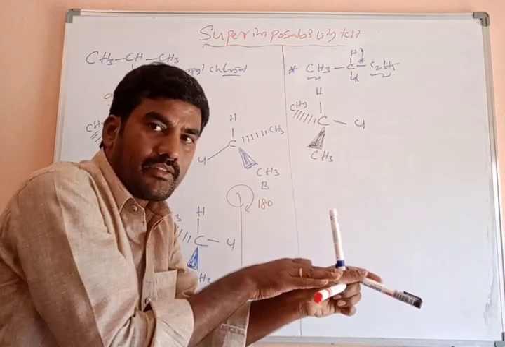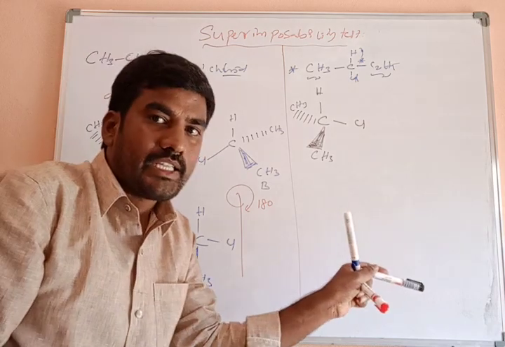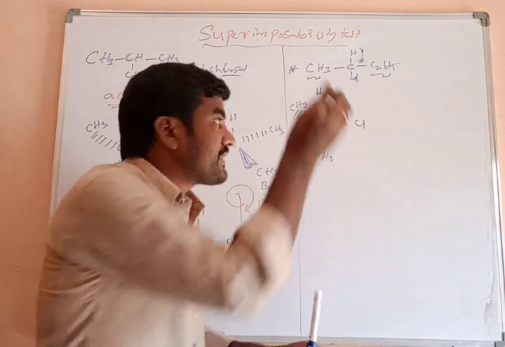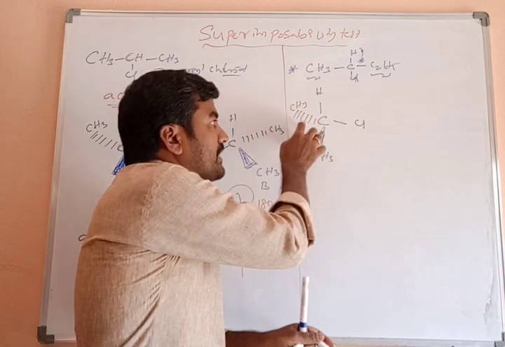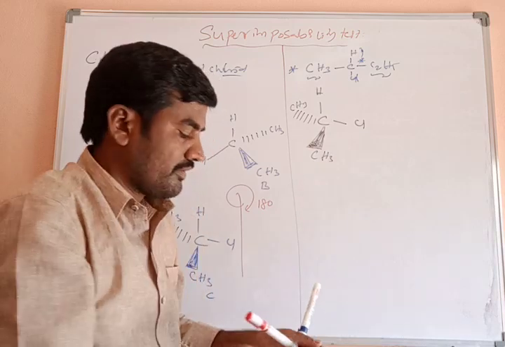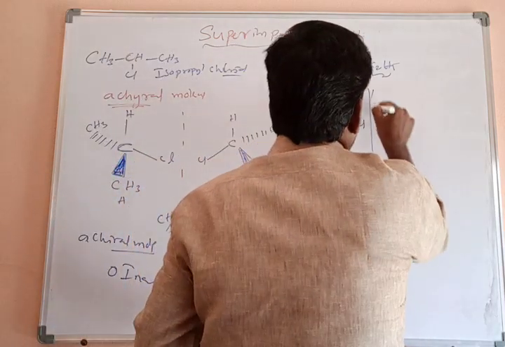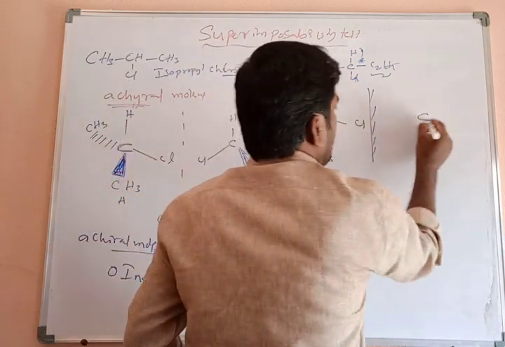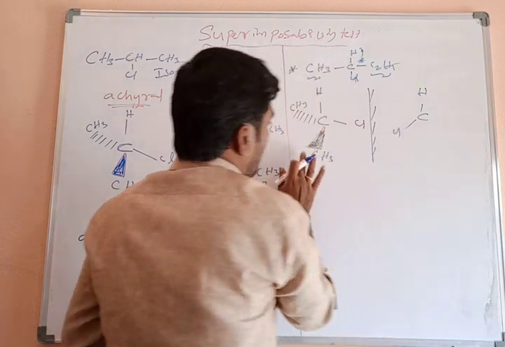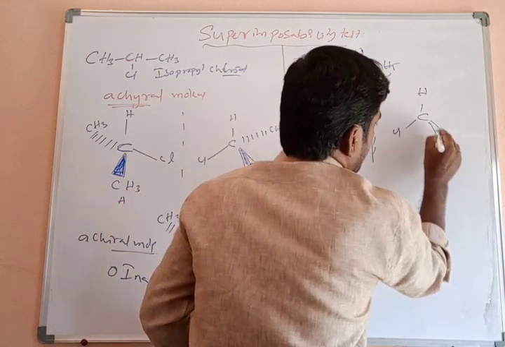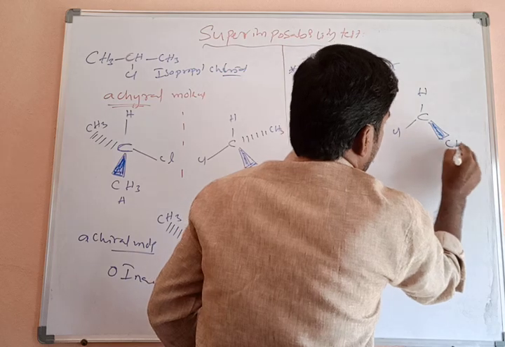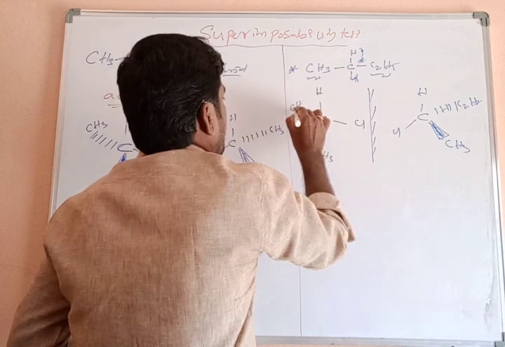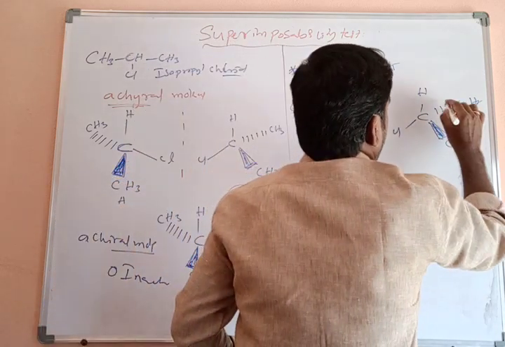When I rotate this 180 degrees, the methyl group which is on the wedge bond comes on the dash bond, and the methyl group which is on the dash bond comes on the wedge bond. Okay, I will write the mirror image for this. The right side comes to the left side in the mirror. So C, H, Cl, and now this CH3 group comes here. This is the mirror image, with CH3 and this is C2H5, the ethyl group, C2H5, like this.